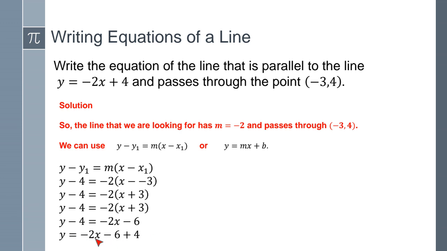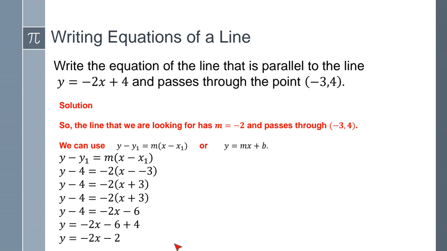Right, there it is. So then we have negative 2x minus 6 plus 4. Negative 6 plus 4 will give us negative 2. So my final equation will be negative 2x minus 2. This is the answer that we're looking for, or the equation that we're looking for. Right?